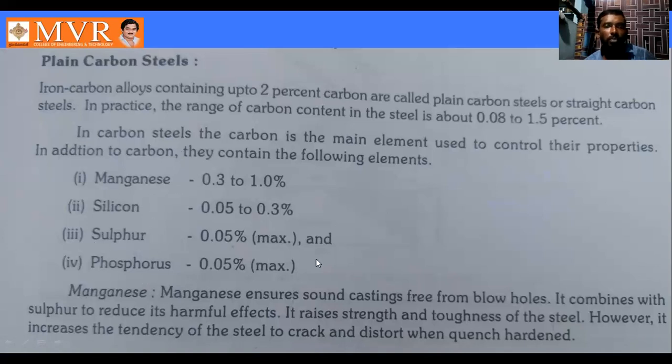The total can be mixed in this type of metal, and we go for the heat treatment process. We can heat this metal, and the solid automatically becomes liquid. When we cool the metal, the liquid becomes solid. After that, we use it for manufacturing purposes. So this is the working process. It is one of my plain carbon steel, the introduction.